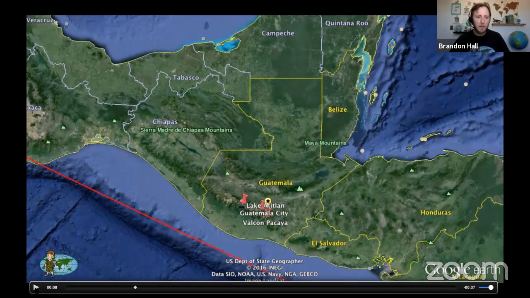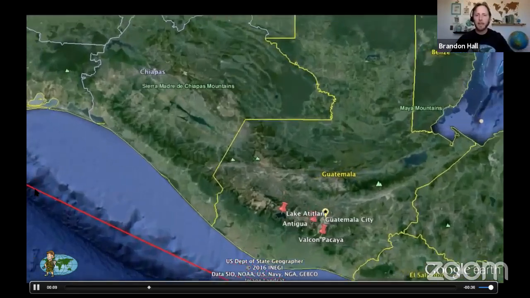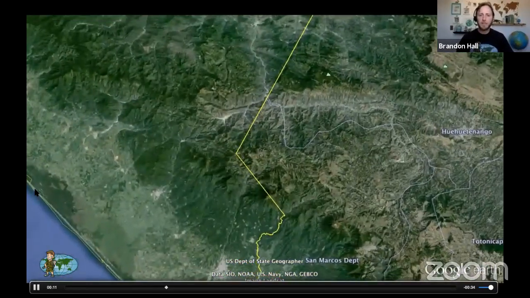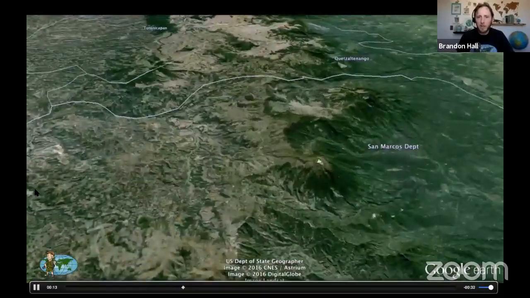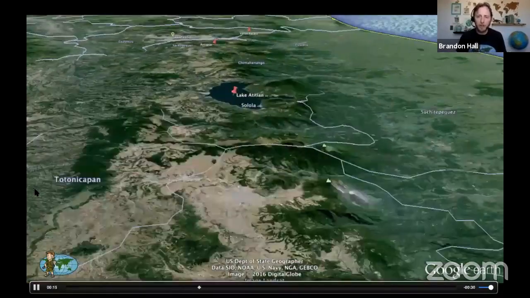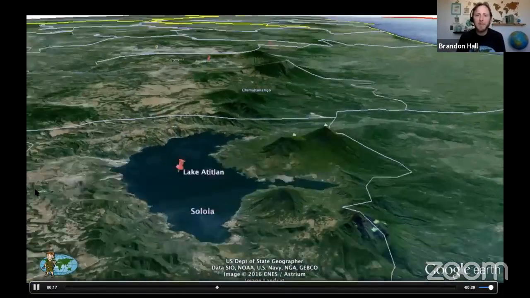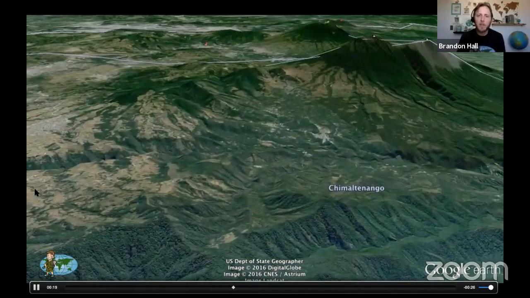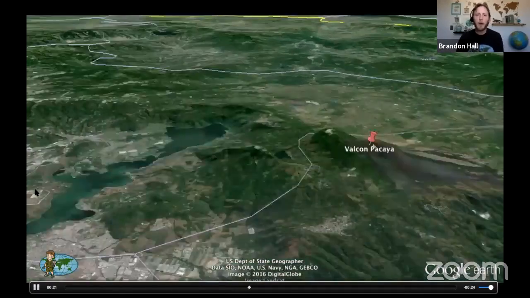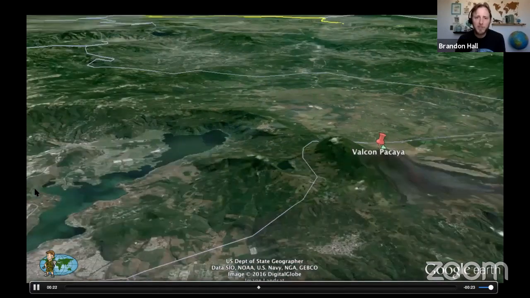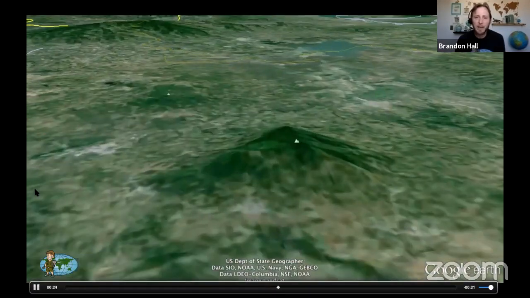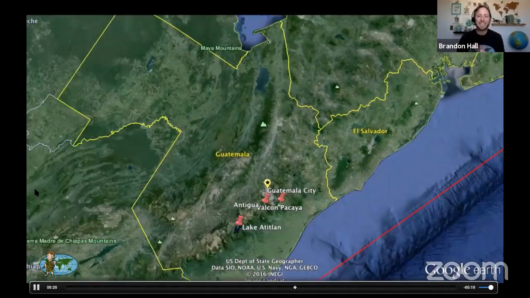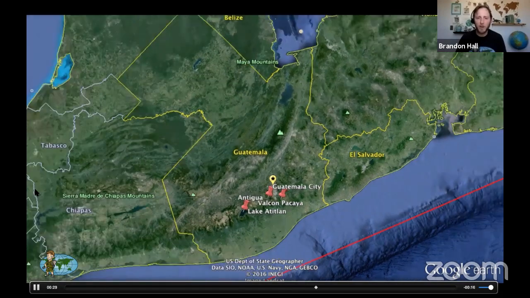All right, and why are we talking about volcanoes with Guatemala? Well, it's one of the countries located along the Ring of Fire. Because of that, there are many volcanoes. There are about 37 of them located in the mountains of southern Guatemala. We're actually going to hike up an active volcano today, and that's why it's a great place to study volcanoes.